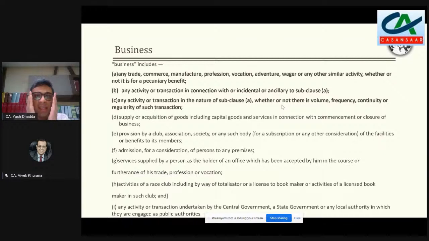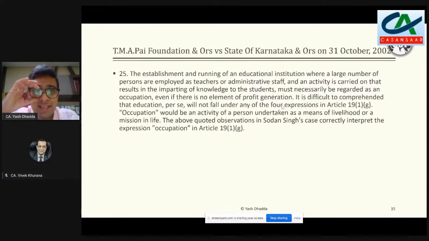So the whole purpose of saying all this in terms of business and putting initial lot of time in this is that our thrust always is that we are looking at the initial side whether the activities are in the ambit of business or not. And if we can answer by saying that no, it looks like the activities are not covered in the definition of business, then irrespective of whether there is quid pro quo, irrespective of consideration, irrespective of whether it is in the exemption or not, we are outside the scope of supply. And once we are outside the scope of supply, there is nothing in this Act which we should look at while looking at the taxability.